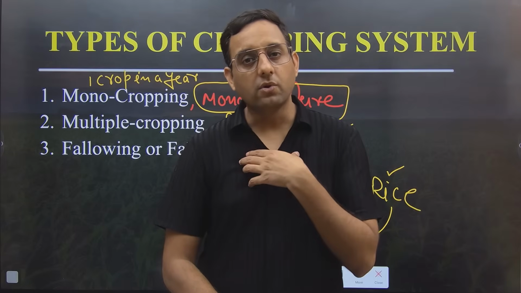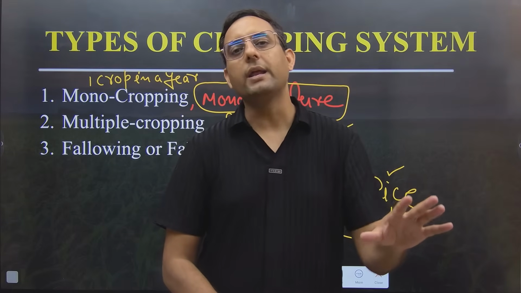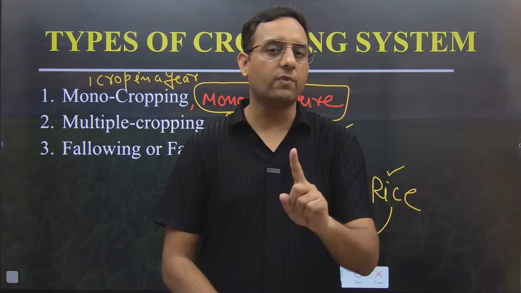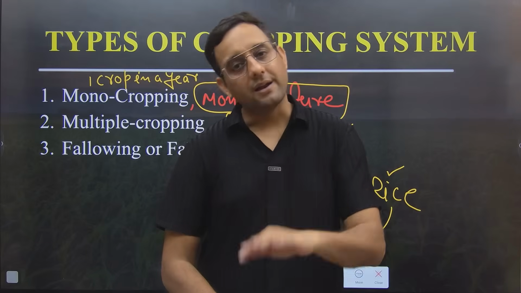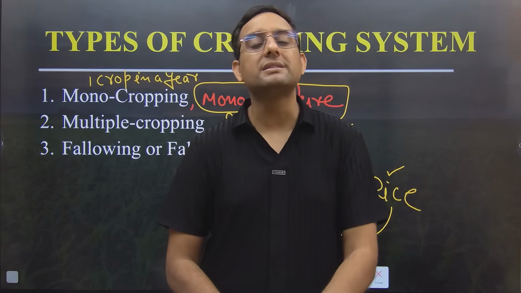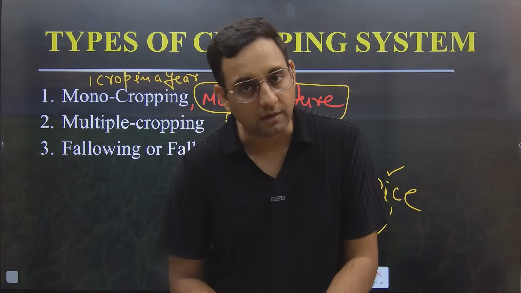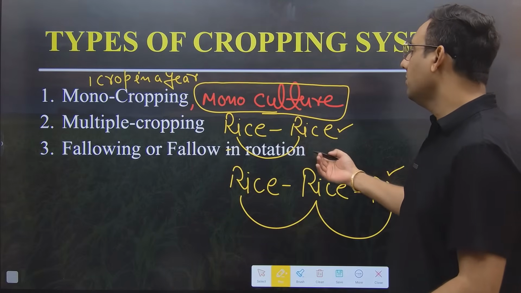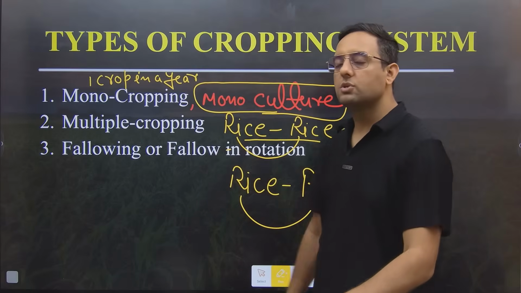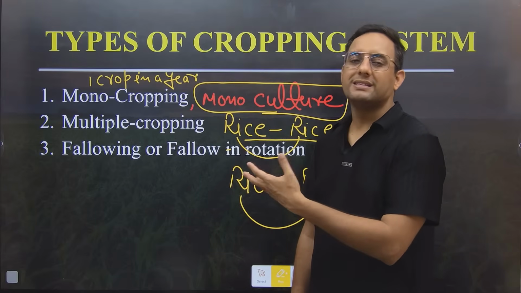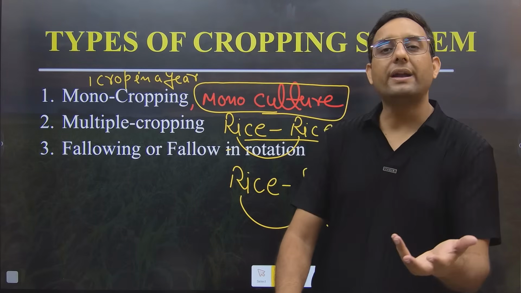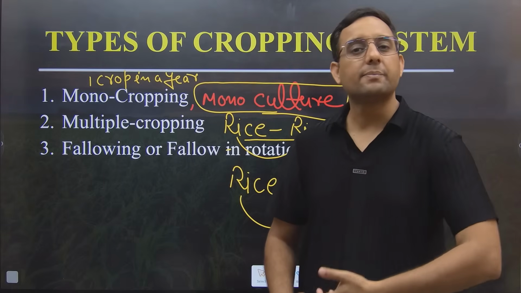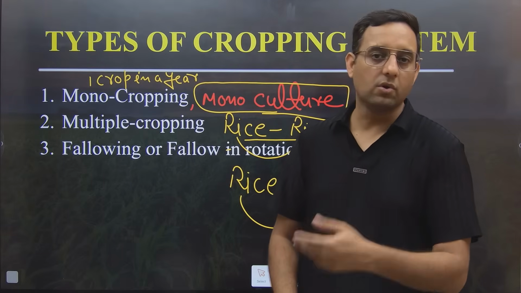So if I am growing only mung, only maize, or only bajra in 1 year, it is monocropping. But if I am growing bajra and bajra, rice and rice, mung and mung, this is an example of monoculture. The reason for monoculture can be climate, because the climate is always tropical. This is why people grow rice and rice. In waterlogged areas, they cannot grow anything else apart from rice. They will grow rice and rice, so monoculture will be there.